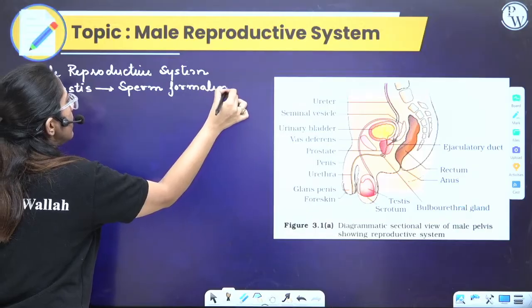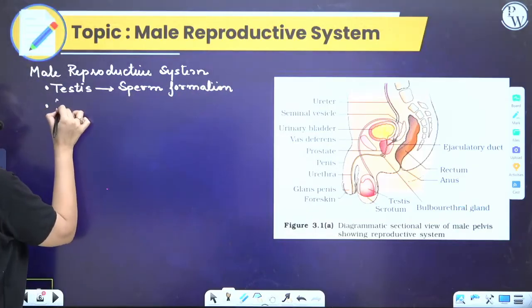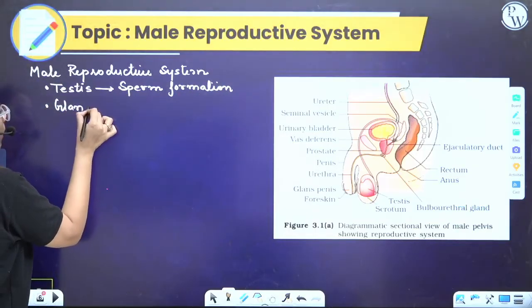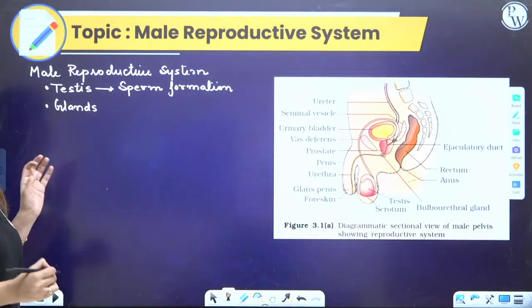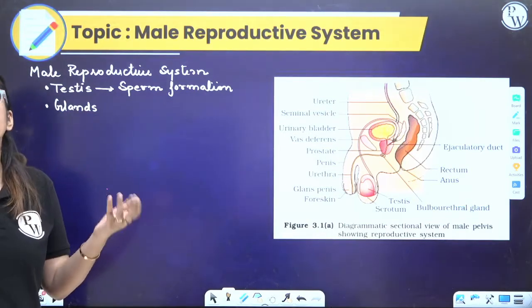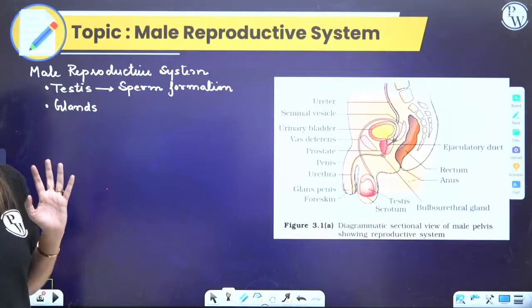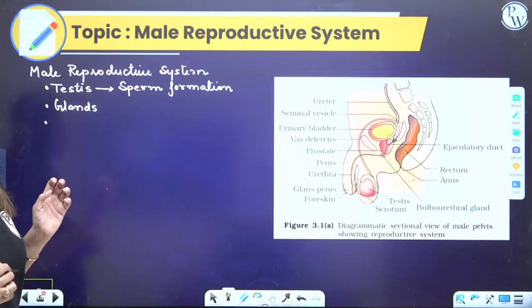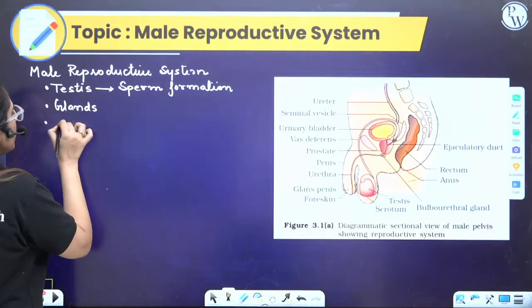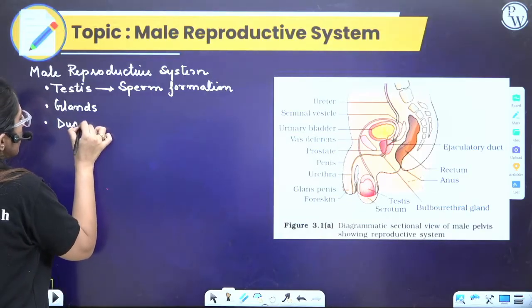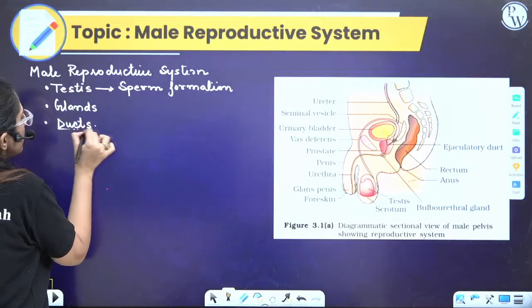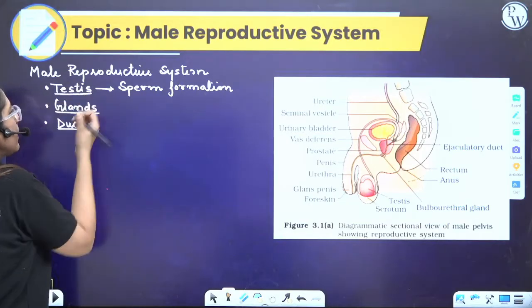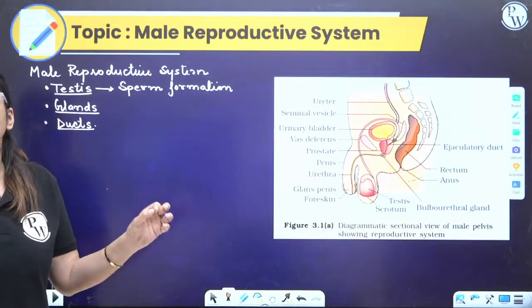Clear? Next, you will find some glands. These glands directly or indirectly support sperm formation, which we'll see later on. Other than the glands, you will find some ducts present. Is this point clear? So all these three structures are present in the male reproductive system.